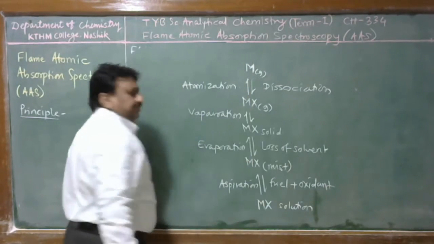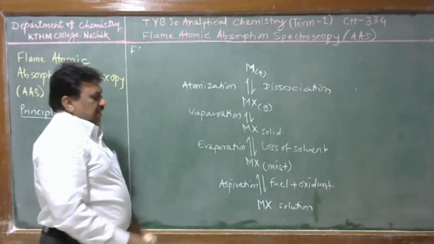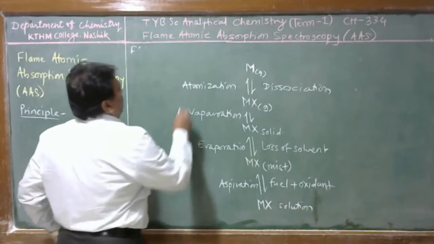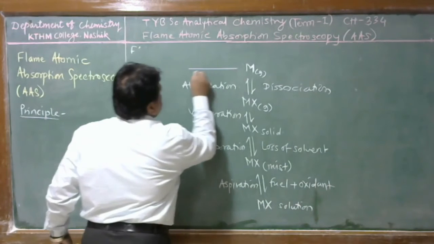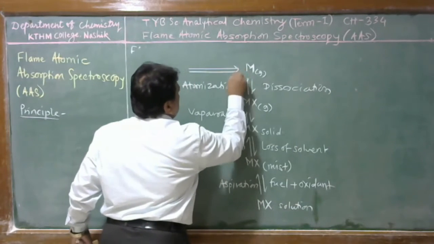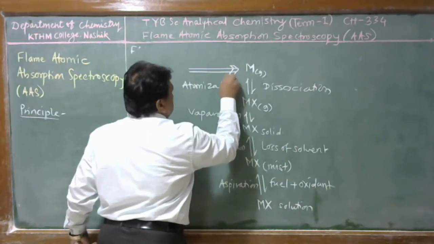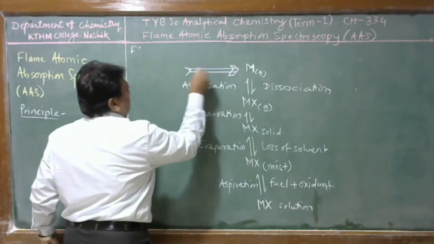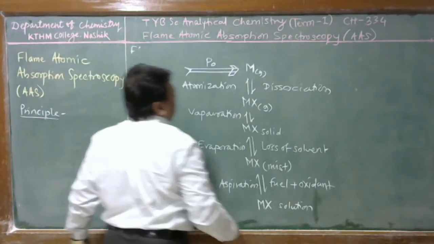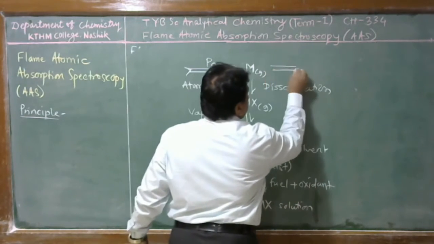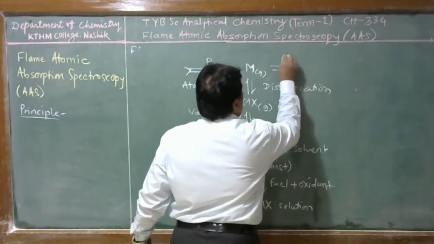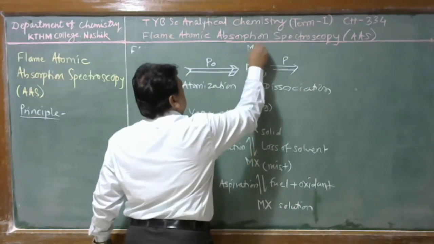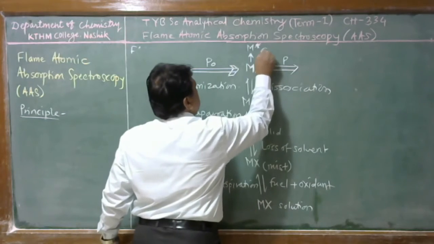Here X is another co-ion of the analyte element. If we irradiate this gas state metal atom with a resonance line of that particular element, the process is called excitation.